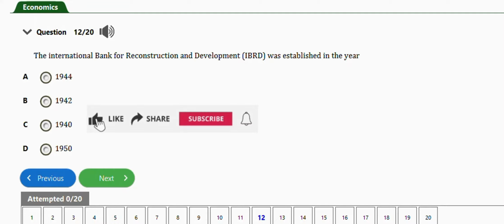Really appreciate this. This question says the International Bank for Reconstruction and Development was established in a year. So take note, it is option A, 1944. Take note of this question. Next question is this one.